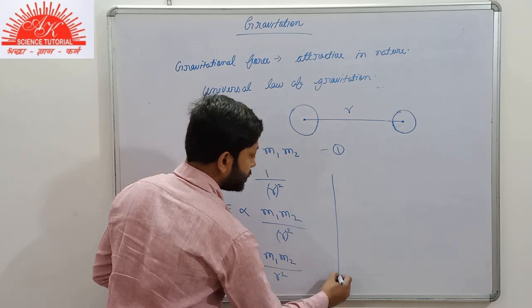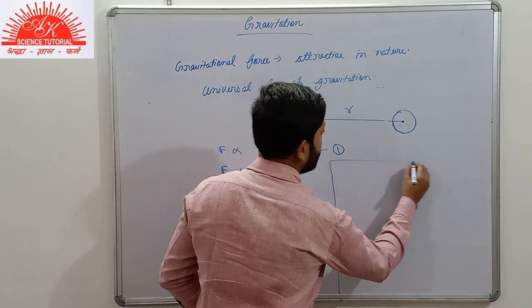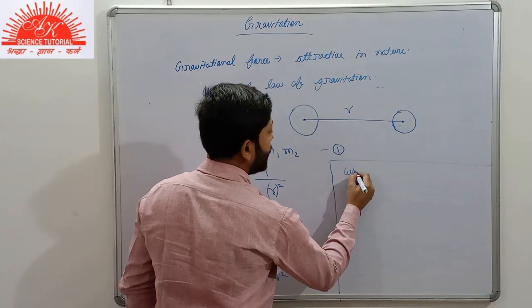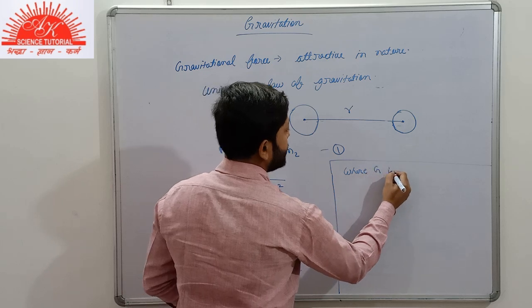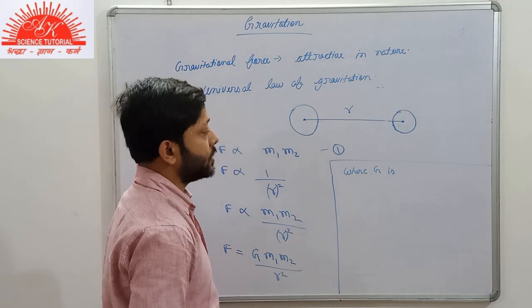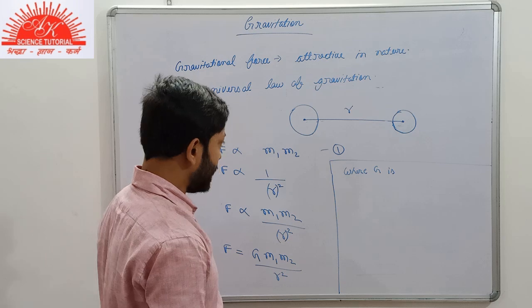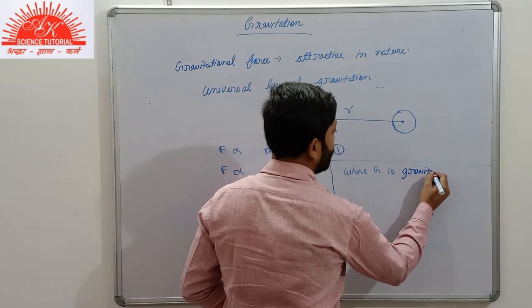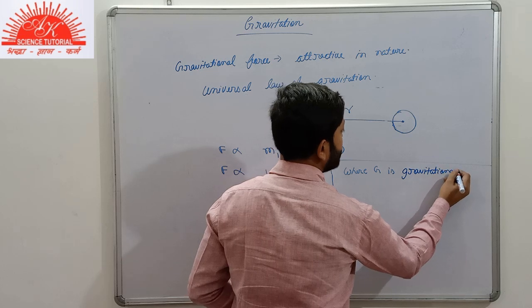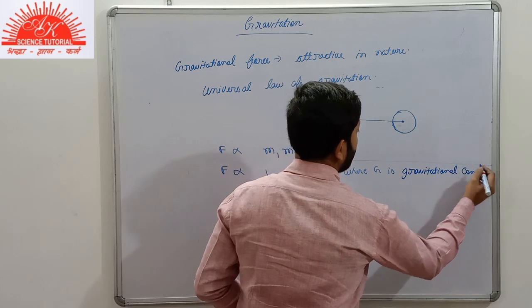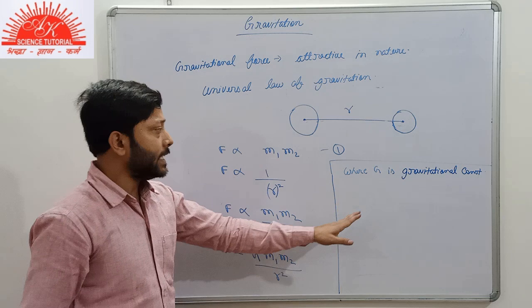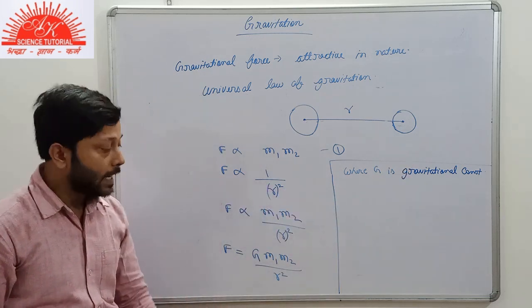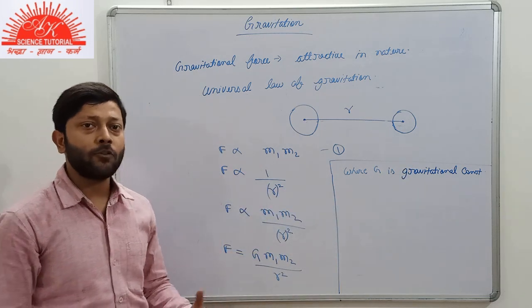Where G is the universal gravitational constant, and it would be the same for any two bodies in the universe.